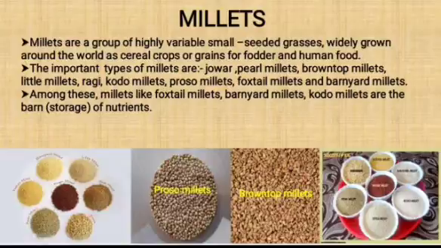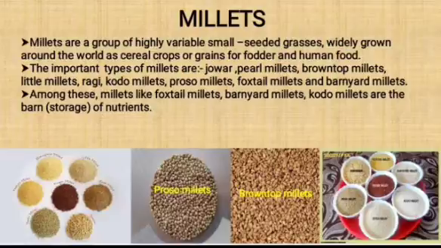And millets are available in a variety of types, with each having its own health benefits. The important types of millets are pearl millets, brown top millets, little millets, ragi, kodo millets, proso millets, foxtail millets, and barnyard millets. Now if you see the pictures, you can see the variety of millets.